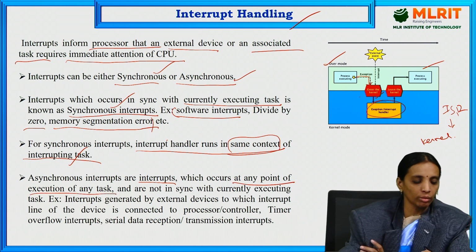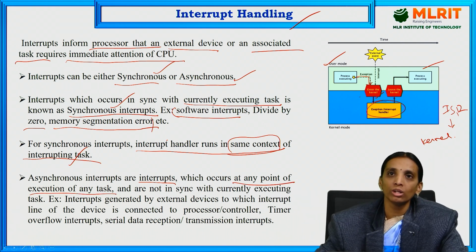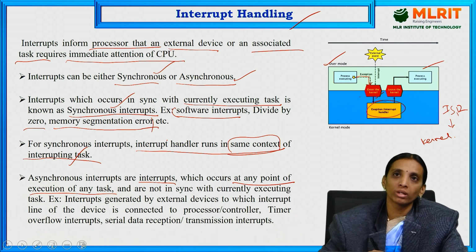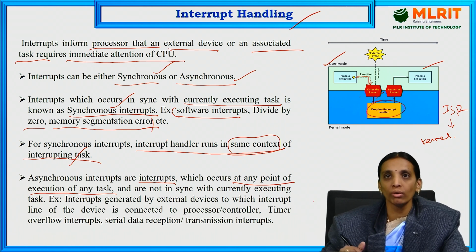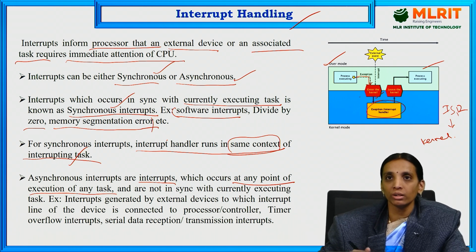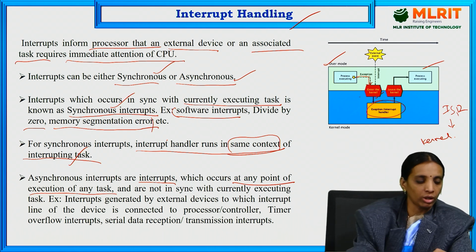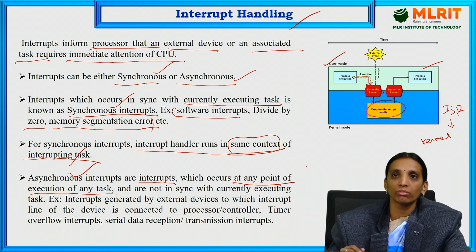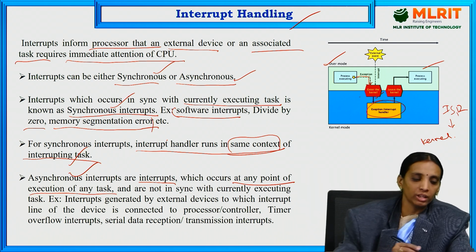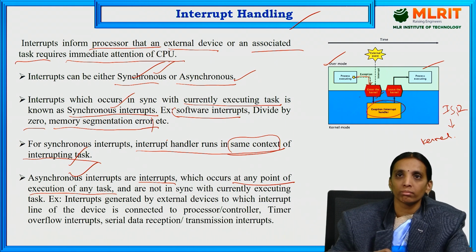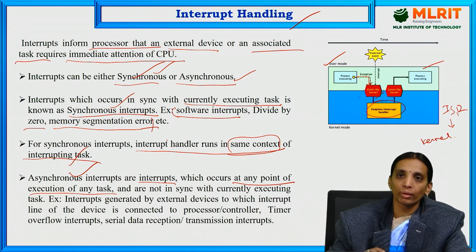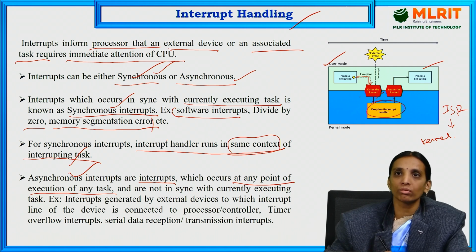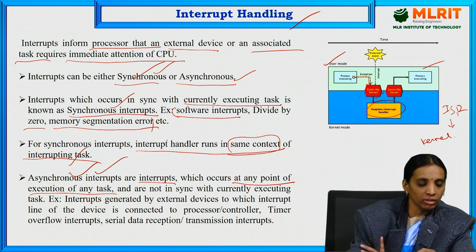Asynchronous interrupts are the interrupts which occur at any point of execution of any task, not based on the instruction followed in the program. If we get the interrupt from the external side, then it is called an asynchronous interrupt. If an error occurs in the program currently executing on that OS, then it is called a synchronous interrupt. If the interrupt occurs from an external device or external source, not in the program which is currently executed, then it is called an asynchronous interrupt.